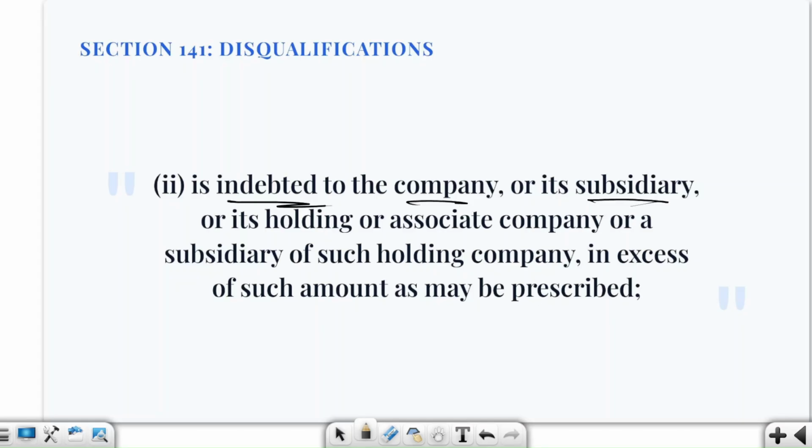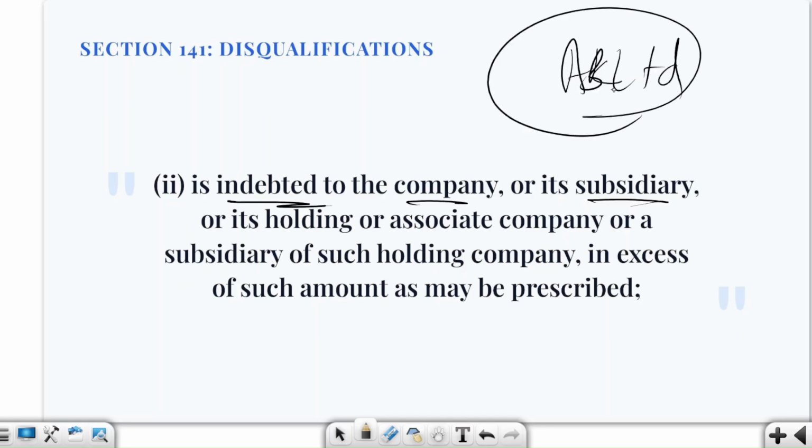Suppose the auditor or the specified relative or partner is indebted to the company, its subsidiary, its holding company, associate company or subsidiary of holding company beyond the prescribed limit, then he will be disqualified. So suppose this Rohan has borrowed money from ABC Limited. Now he says, I will become an auditor of your organization. If his indebtedness crosses the prescribed statutory threshold, he will be disqualified. So if the auditor owes the company a lot of money, then there can be no audit conducted by him.